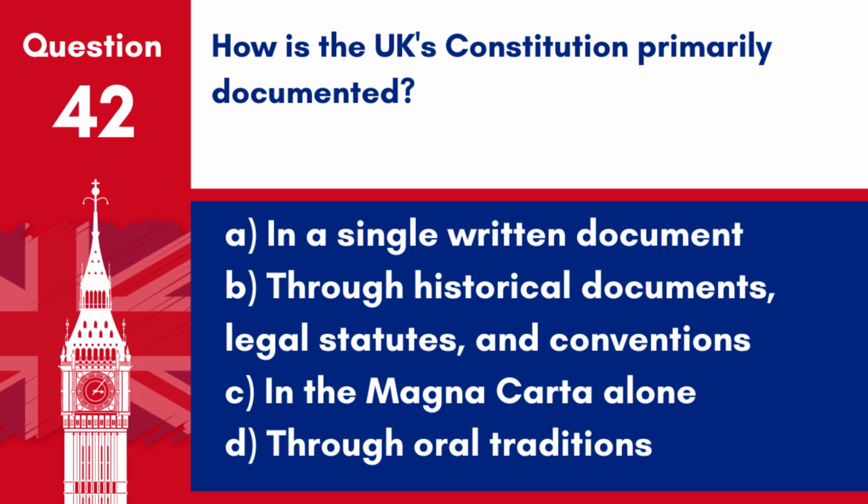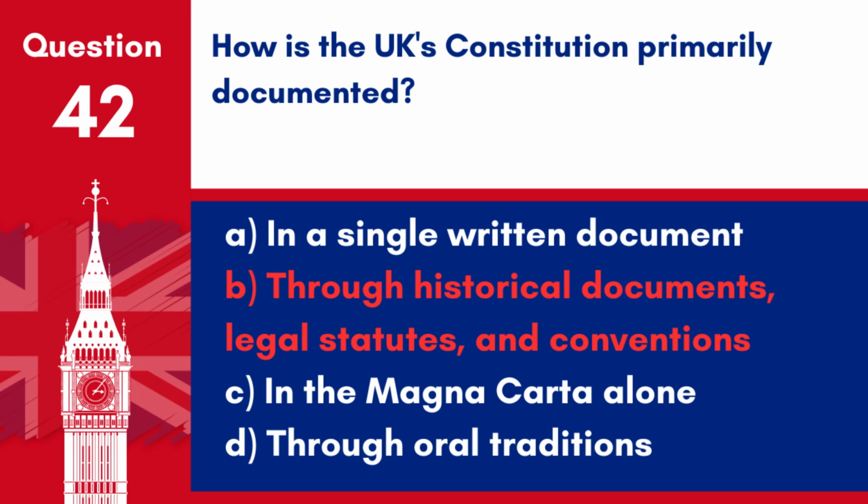Question 42. How is the UK's constitution primarily documented? A. In a single written document. B. Through historical documents, legal statutes and conventions. C. In the Magna Carta alone. D. Through oral traditions. Answer B. Through historical documents, legal statutes and conventions. The UK's constitution is primarily documented through historical documents, legal statutes and conventions.